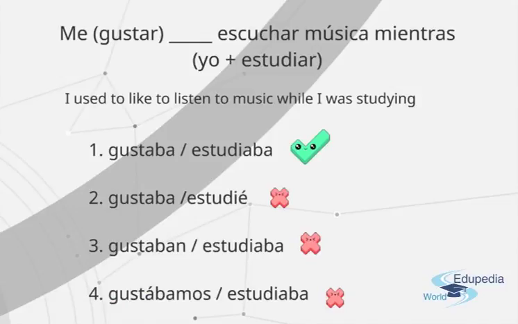The other 3 just don't fit, because of the tense or because gustar, to like or to be pleased, is not conjugated in the right way, okay? So, me gustaba escuchar música mientras estudiaba. Remember that here escuchar música, that infinitive works as a noun, okay?